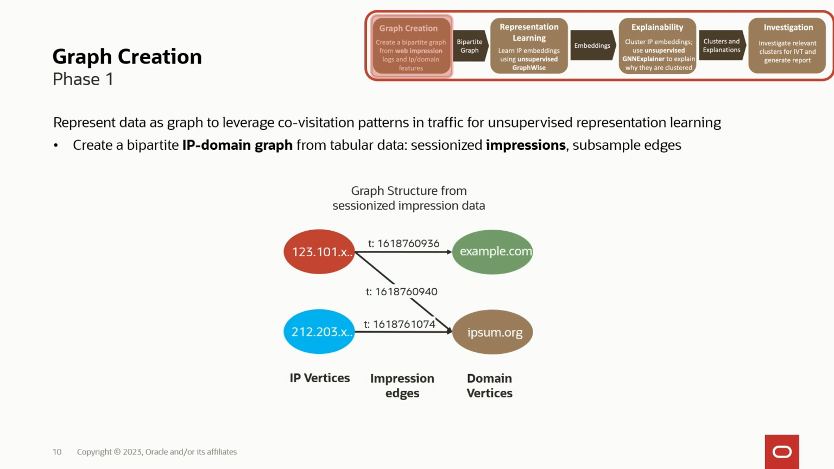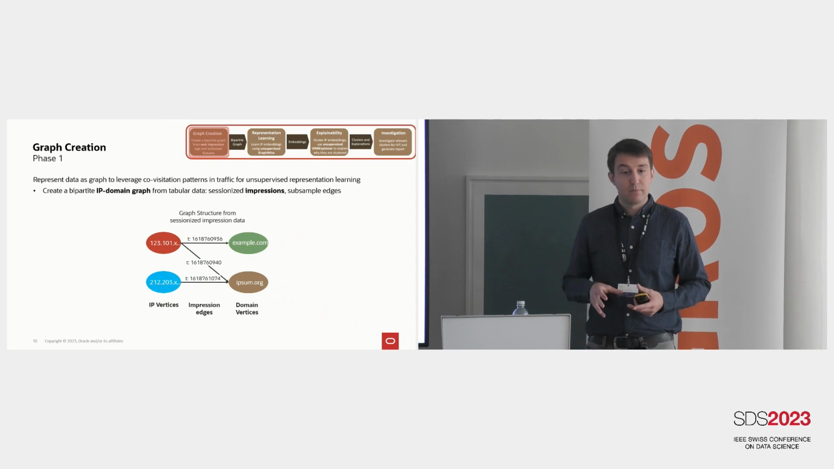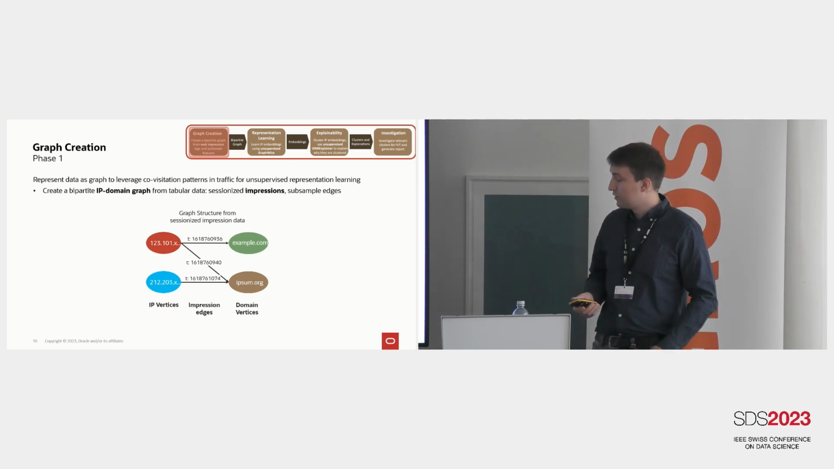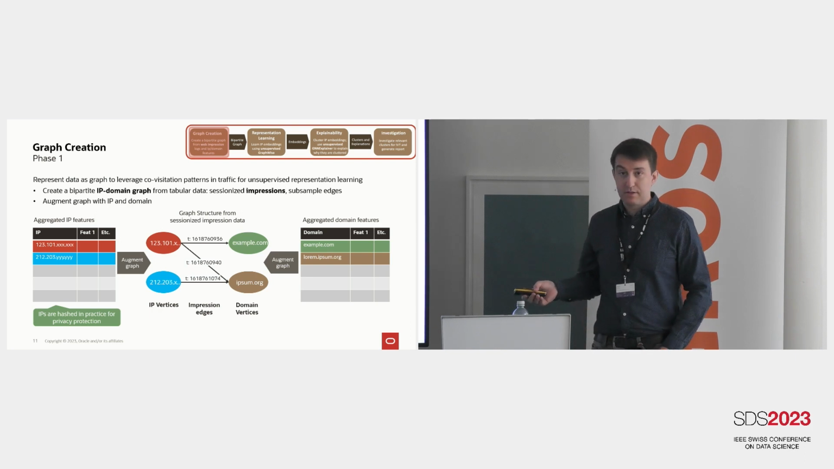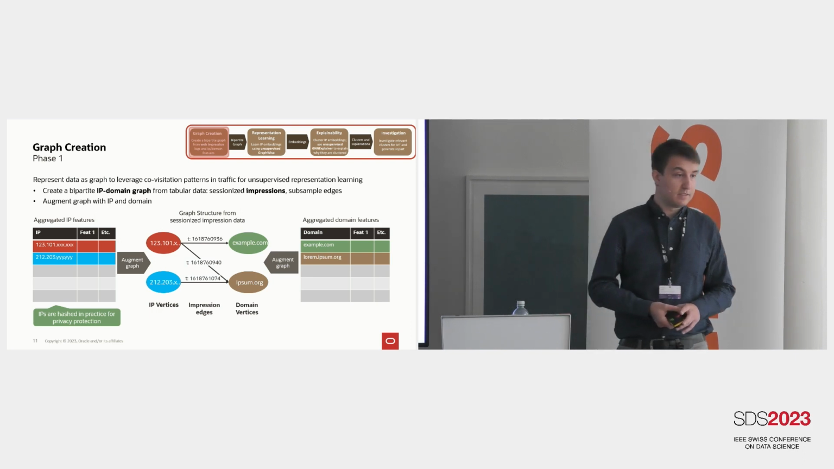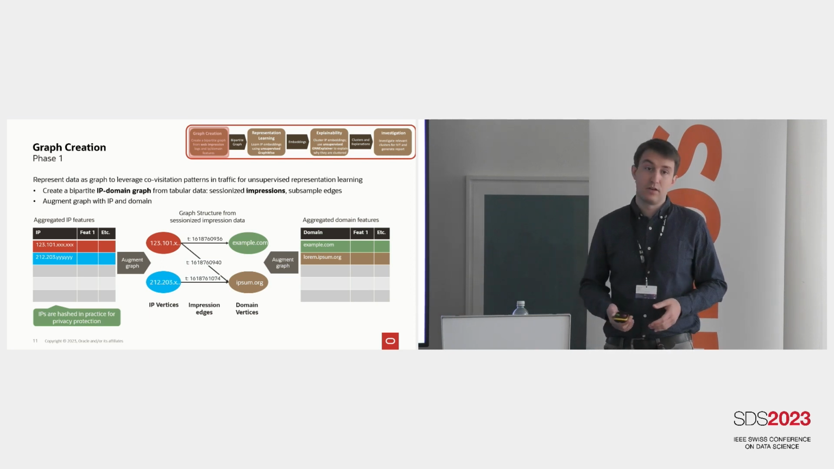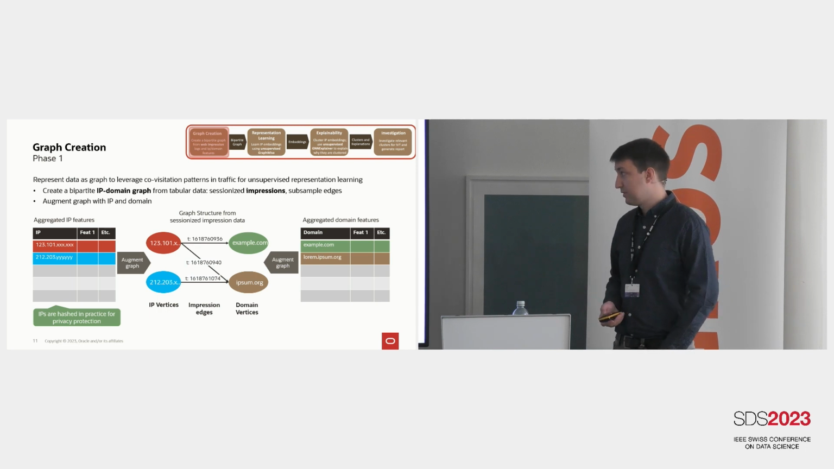A graph is a good idea here in our opinion because it lets us also look at the co-visitation patterns, so which IPs are actually visiting similar domains as other IPs, and what are the features on there. This graph structure is also augmented with additional features that we can add to the graph, and this will help the model later on to learn useful representations.